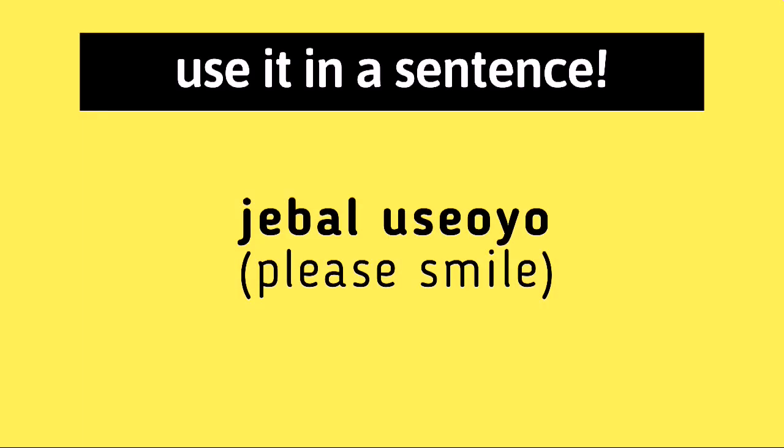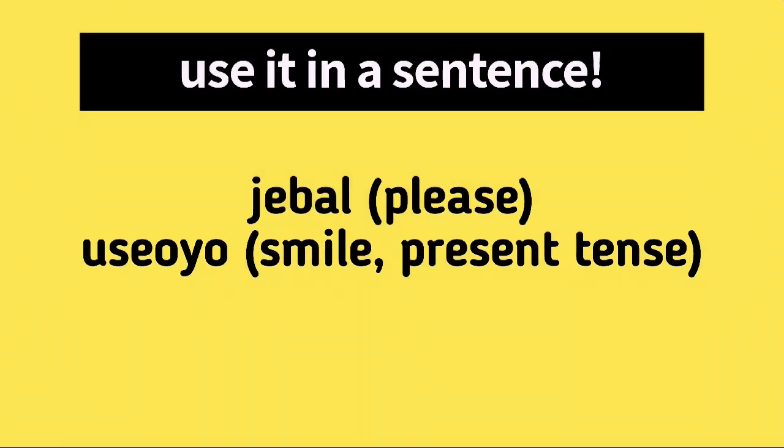Let's use usda in a sentence or a phrase. 제발 웃어요. This phrase or sentence means please smile. The word 제발 means please, and the word 웃어요 is the present tense form of our word for the day, which is usda.